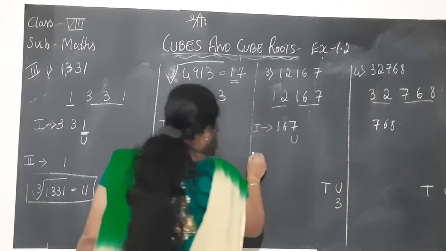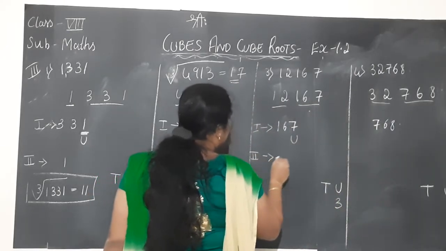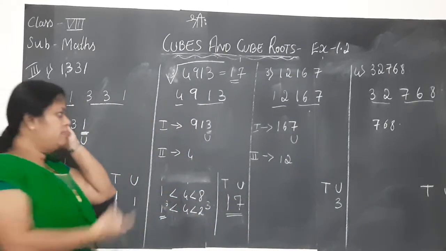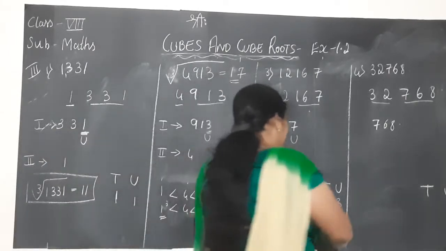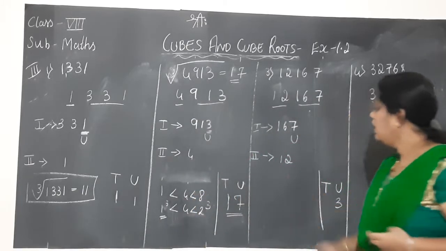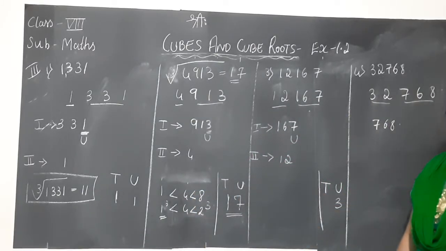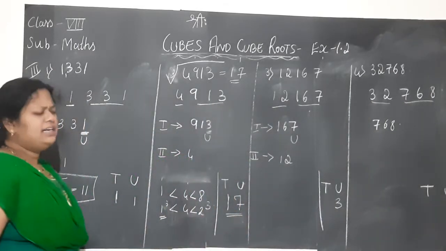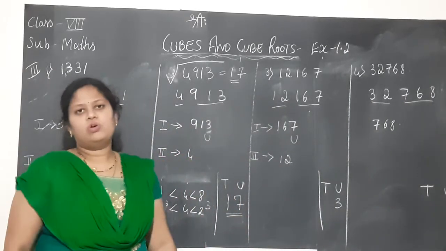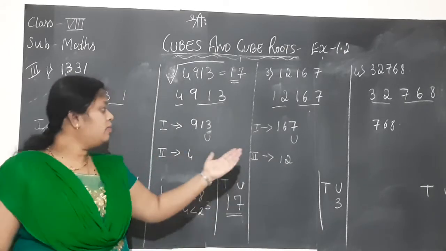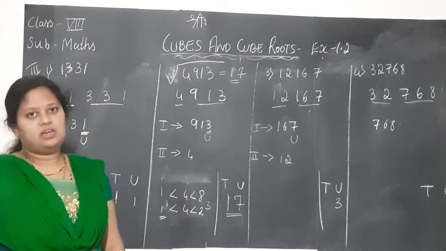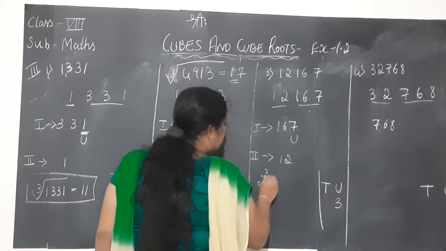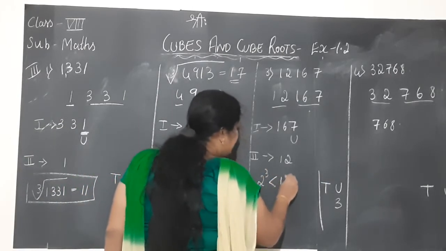See, so easy. Now I will consider the second term which is 12. Till now we had only single digits, children, but now we have two digits, 12. So now we should find out which two perfect cubes 12 lies between. 2 cube is 8, which is very less. If you go to 3 cube, 3 3s are 9, 9 3s are 27, which is much more than 12. So we should go with 2 cube, which is less than 12.